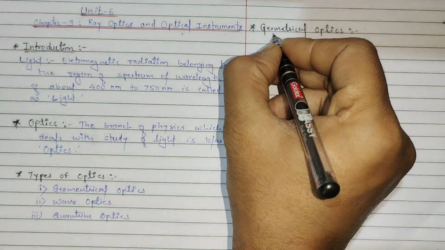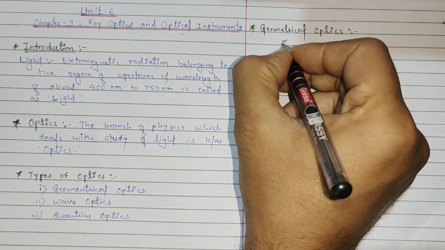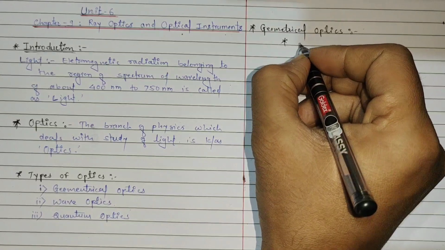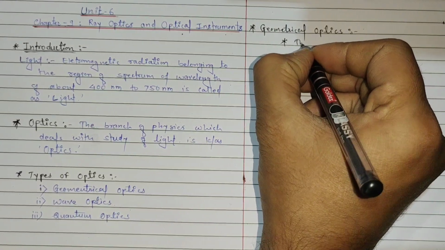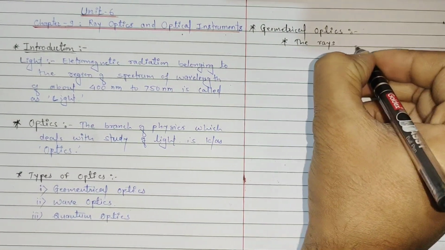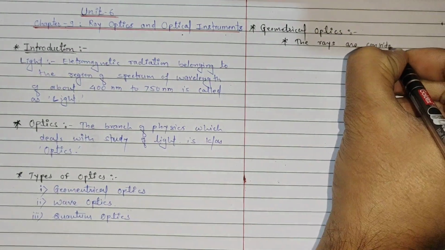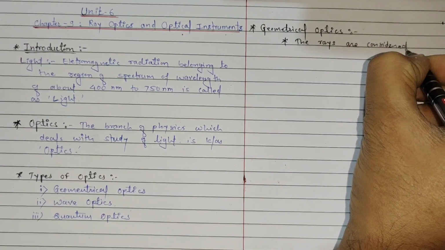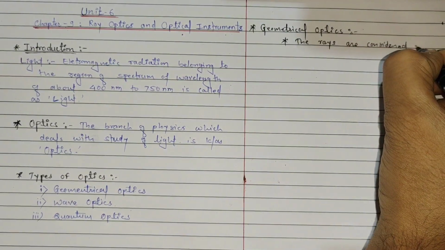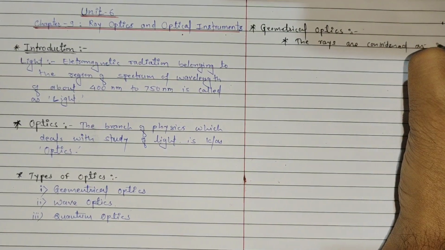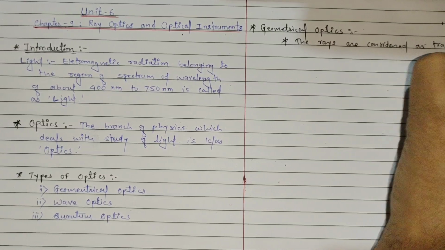Whenever we go for geometrical optics, we have to consider first that the rays are considered as traveling in a straight path.